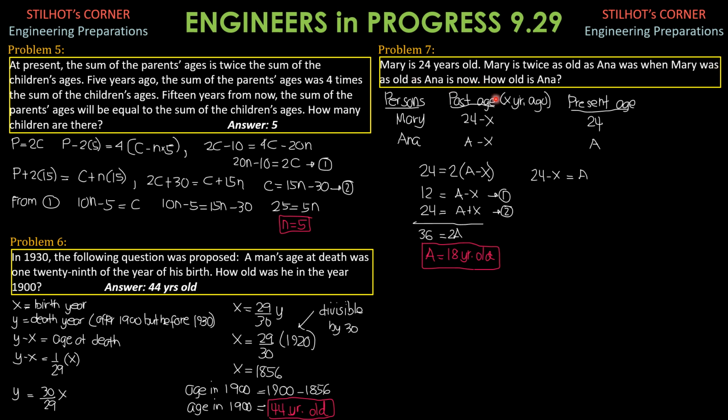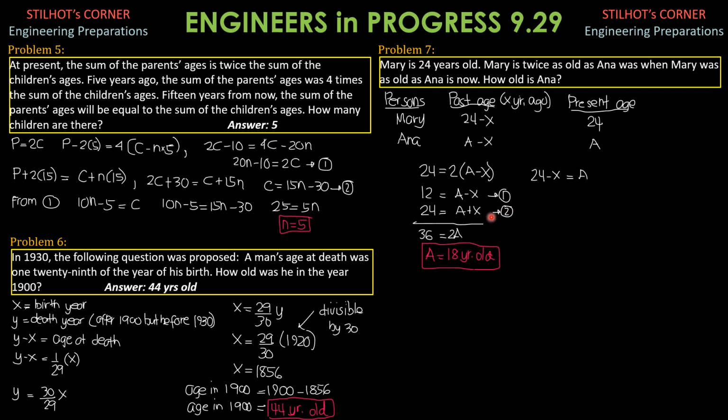So it is equal to Anna's present age. So that is 24 minus X is equal to A. Then put it here, 24 is equal to A plus X. That's the same. Call that equation 2.